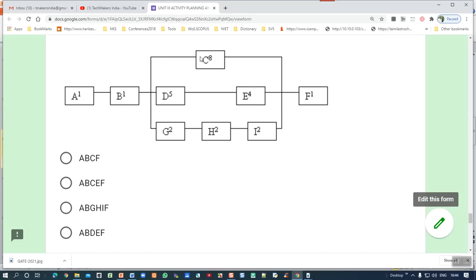This route is 12. Another route is 11. Then 2, 4, 6, 8, 9, so this is 9. Which is the highest path? This path is considered the critical path: A, B, D, E, F. This is the correct answer.